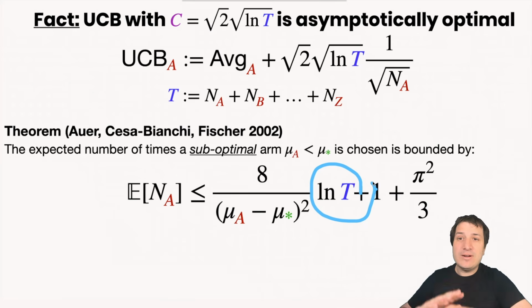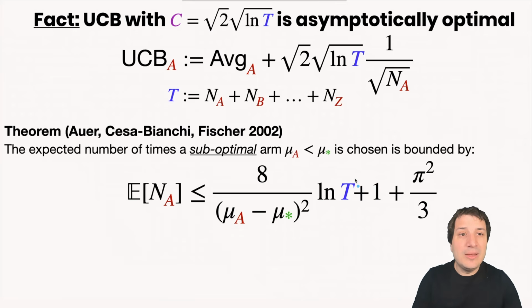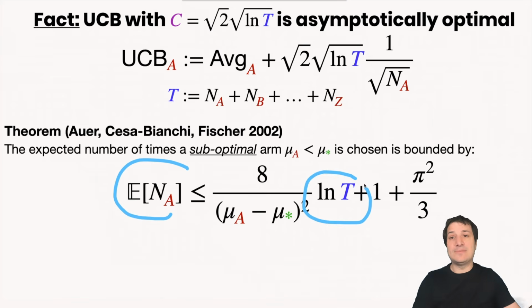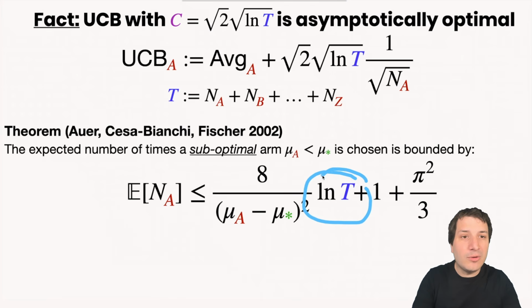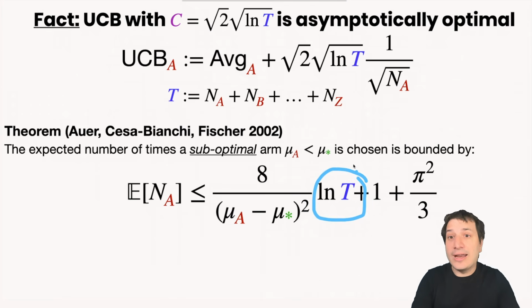So it's growing very slowly, logarithmically, and that is why the UCB algorithm is quite good, because it only plays the bad arms logarithmically in the total number of times. You spend almost all your time playing the best arm, and you only spend a logarithmic amount of time playing arms that are not as good.